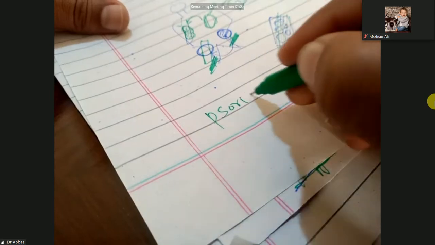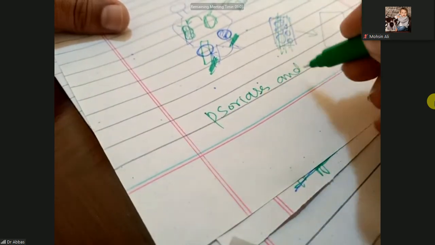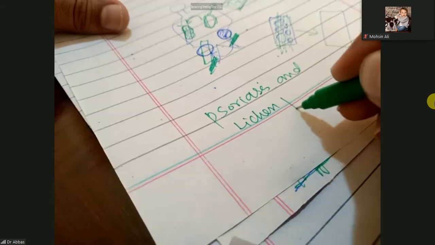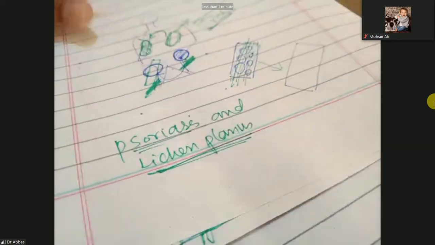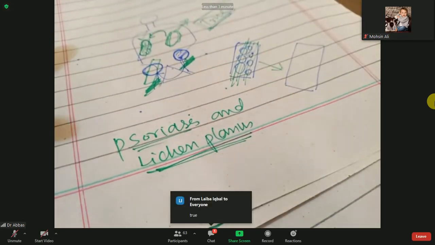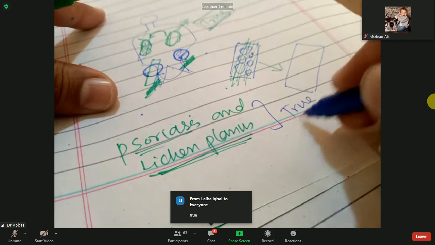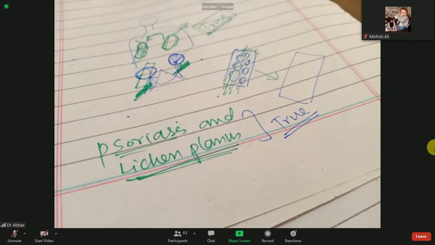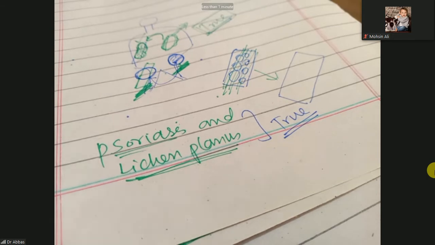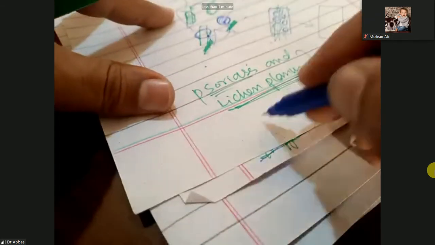I gave you this scenario: psoriasis and lichen planus. Which kind of Koebner phenomenon do they have? Both have the true Koebner phenomenon. True Koebner phenomenon means that when lesions are present, first the lesions will appear on the traumatic area without any scratching, without any auto inoculation. So psoriasis, lichen planus, and vitiligo: you have to remember these three things.